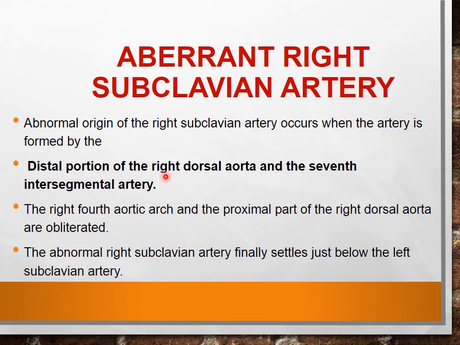This is derived from distal part of right dorsal aorta and seventh intersegmental artery, because the normally forming subclavian artery parts are obliterated. So this is again going to shift upwards and finally it settles.